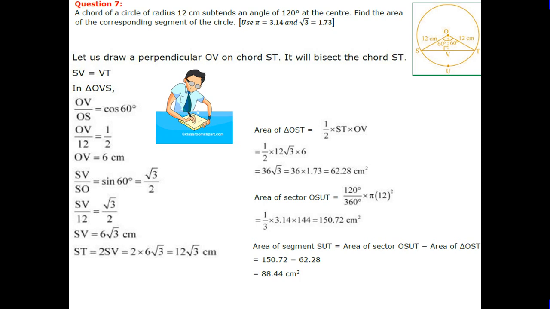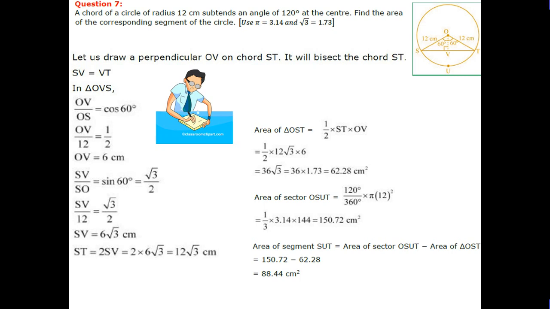The chord of a circle of radius 12 centimeters subtends an angle of 120 degrees at the center. Find the area of the corresponding segment of the circle. Pi value is 3.14, root 3 is 1.73. Here is the triangle. In triangle OBS, cos 60 is OB upon OS, OB upon 12 equal to 1 upon 2, OB equal to 6. Sin 60 equal to SB upon SO, root 3 upon 2.